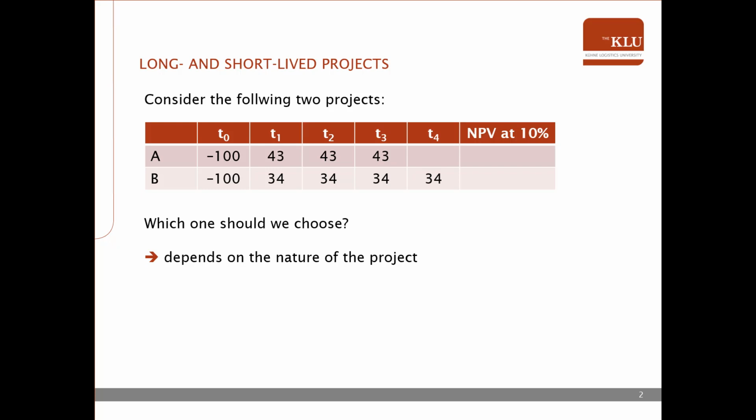Are you ready? So here's the result. Project A has an NPV of 6.93, while investment B has an NPV of 7.78. Which one should we choose? So from the NPV perspective, investment B seems superior. However, it will also depend on the nature of the project.